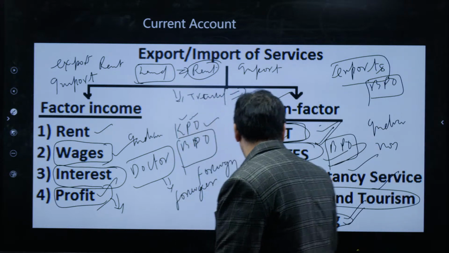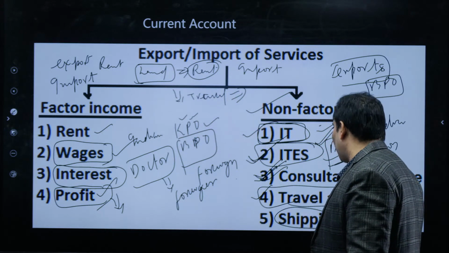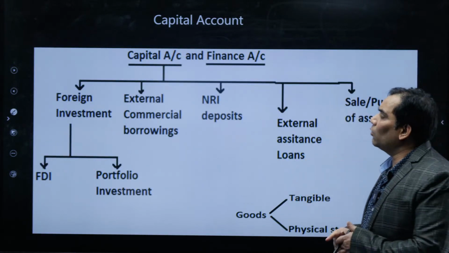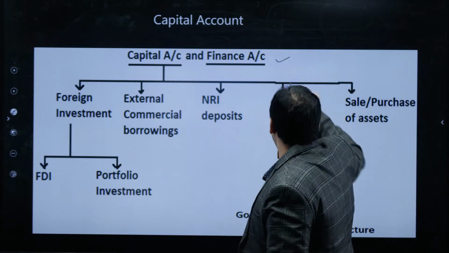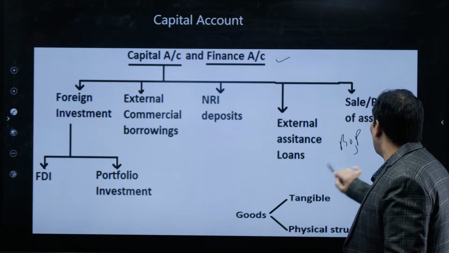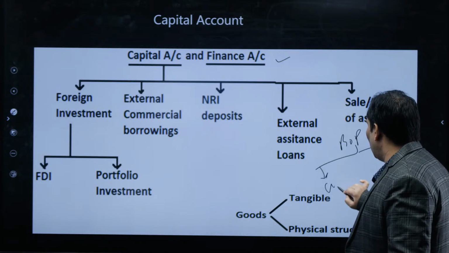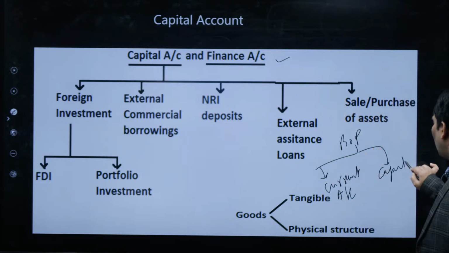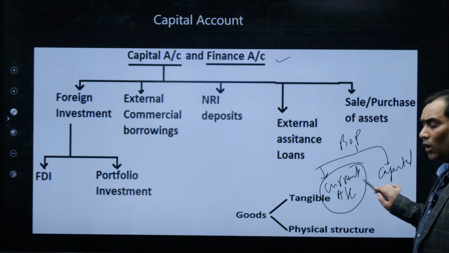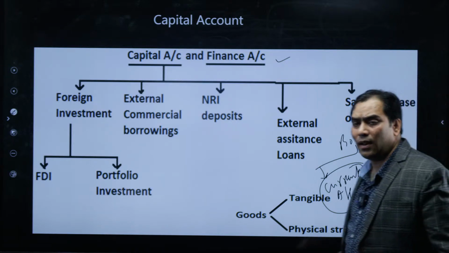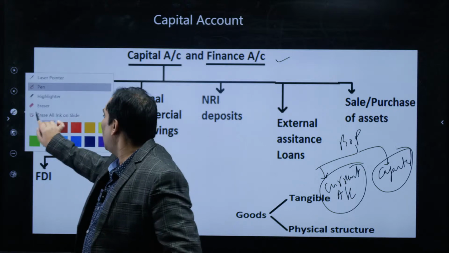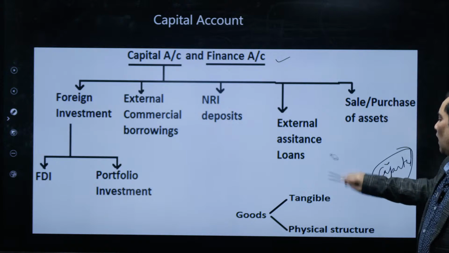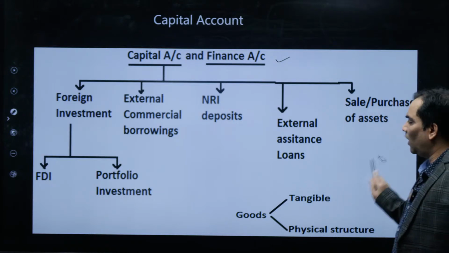Now we are going to proceed further and discuss another part, that is capital account. As I said, BOP can be categorized under two categories. One is current account, the other is capital account. We discussed the current account. Now we are going to focus on capital account. So what is the capital account? What is included under the capital account?